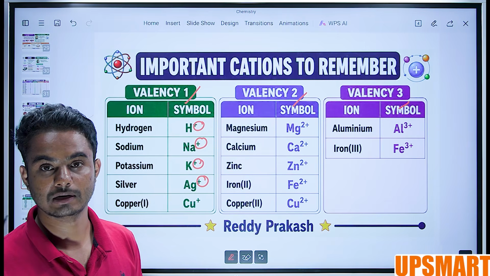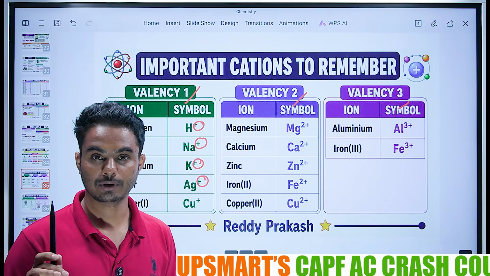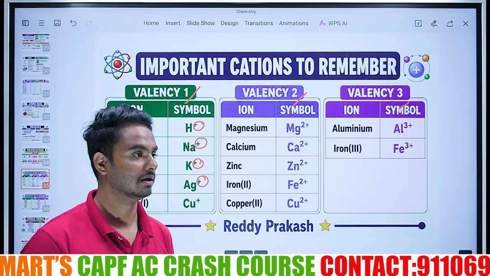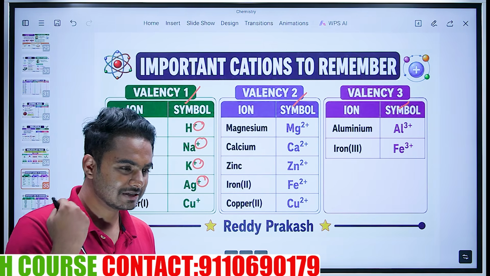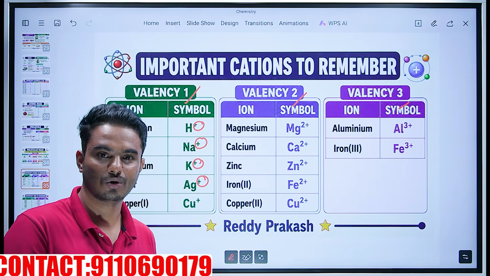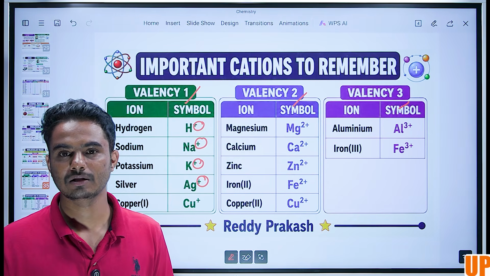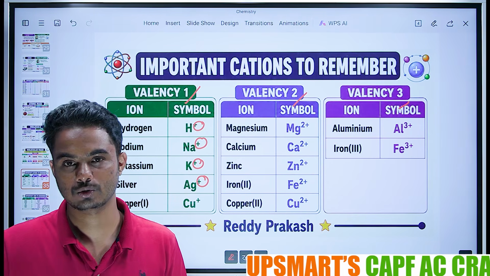What I gave as an assignment, get a clarification of the valency concept. Then you can get to know the valency of cations. Easy. But I tell you seriously, chemistry is some subject. The amount of effort you put in is not equal to the output. But you have to do it to answer those 3 to 4 extra questions.